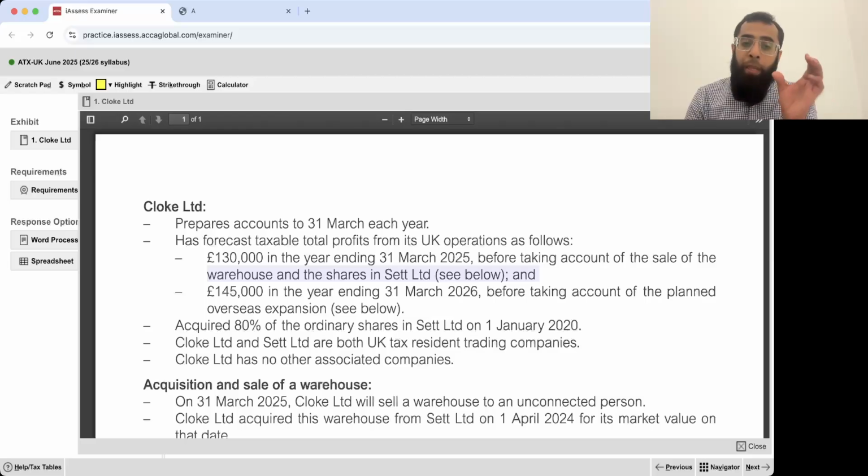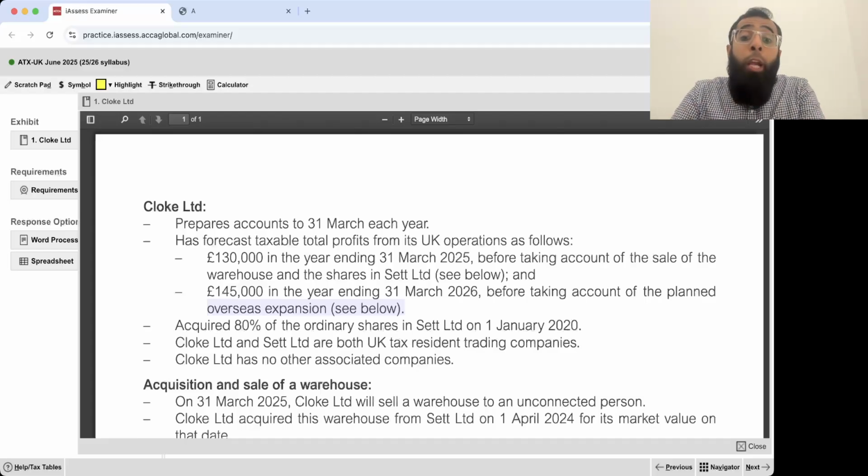So the profit is 130,000, but it is before two adjustments. There is some sale of warehouse and there is some sale of shares. Okay, we look at it. The two adjustments which we have to do here. And then 145,000 pounds in the year ending 31st March 2026 before taking account of the planned expansion. That also we need to see below.